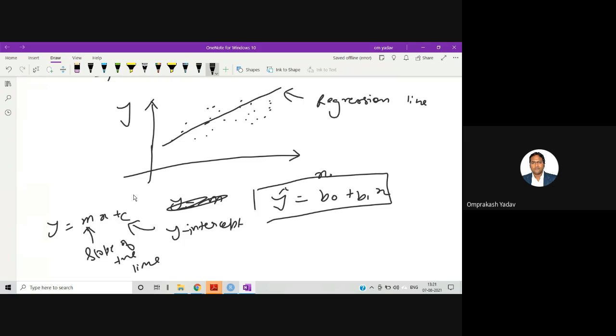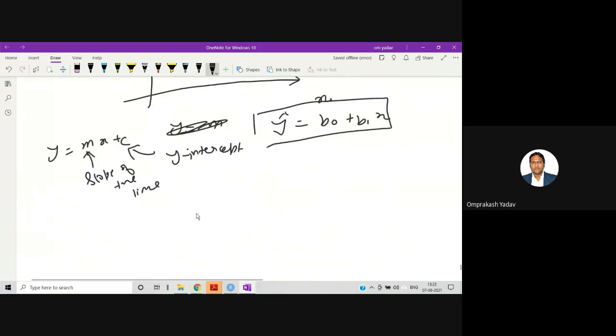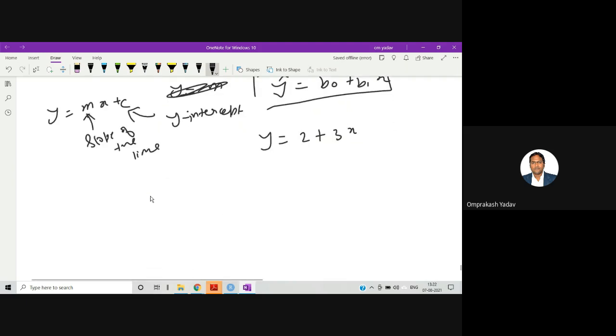For example, if I write the equation of the line as y is equal to 2 plus 3x, let's compare with y equal to mx plus c. This is x, this is y.